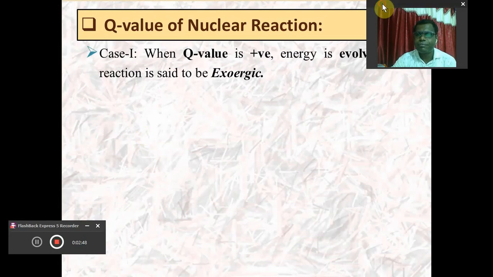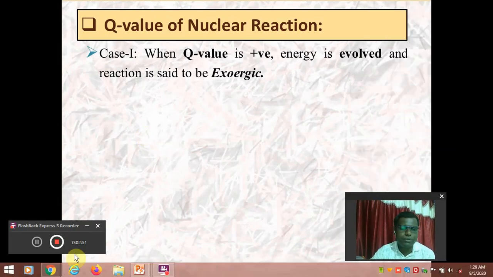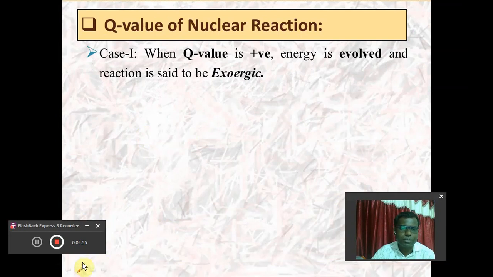So here we will discuss the first significance of the Q value of the nuclear reaction.